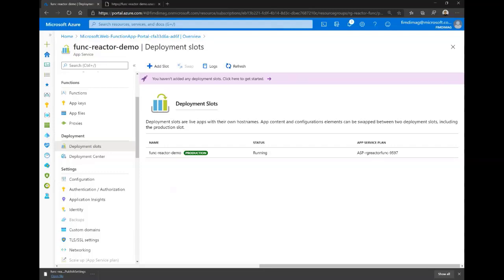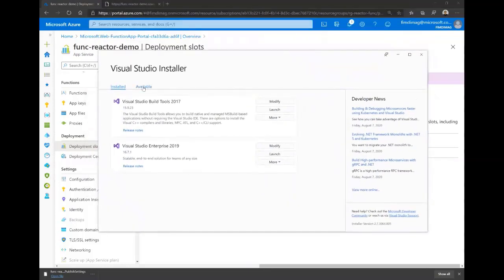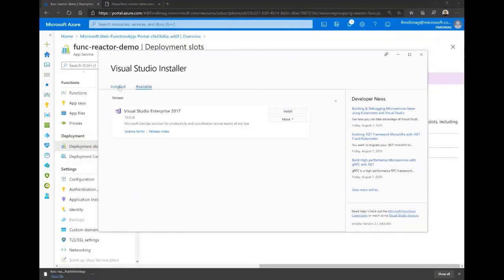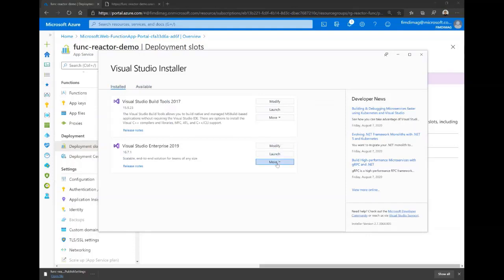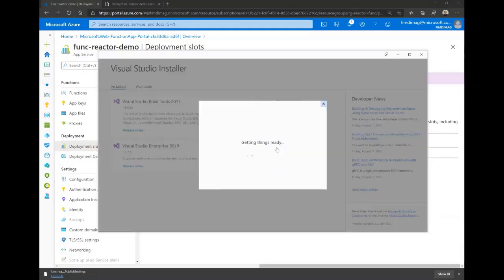Hi, which VS extension are you using? Yeah, to use with Visual Studio. So here in the Visual Studio installer, we can see that what we need to install is the Azure tools here.